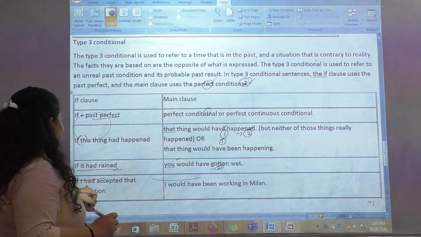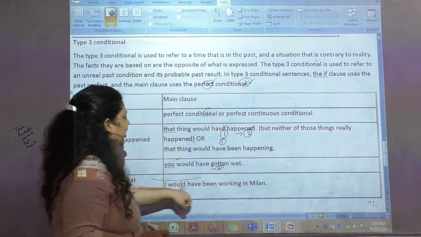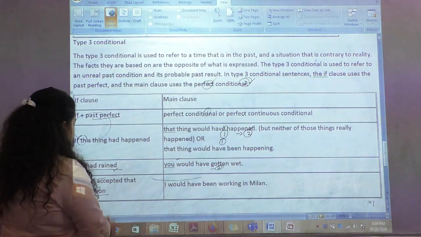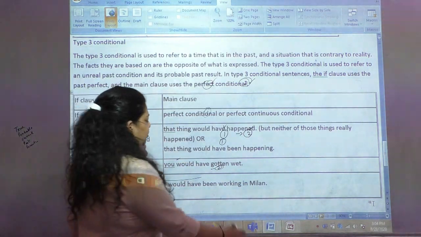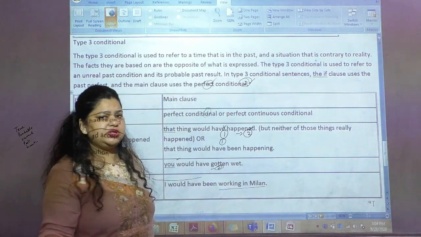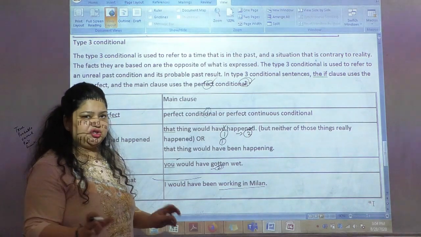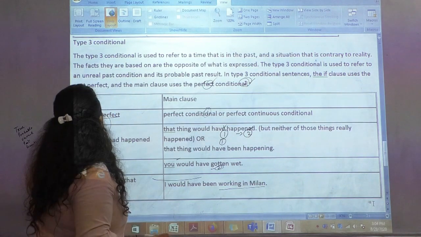Now second, if I had accepted that promotion, I would have been working in Milan. So here neither did she accept the promotion, nor is she now working in Milan. It's just a regretful situation, or maybe a crying over spilled milk kind of condition, just to make it very simple, right?